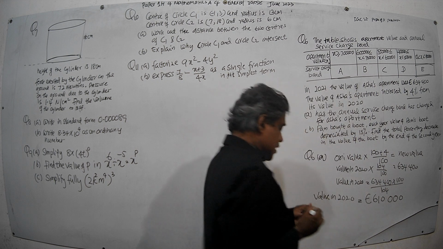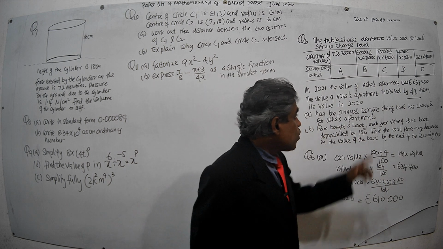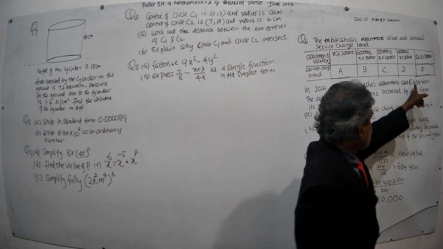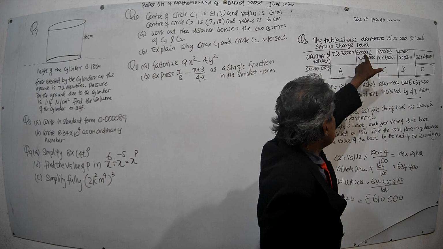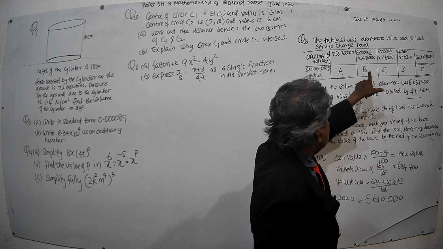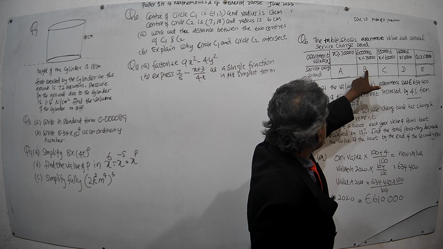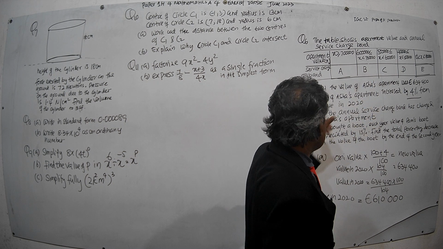Now see, the value of the apartment in 2021 is 634,400, which is in this value range. Therefore, the service charge band was B in 2021.